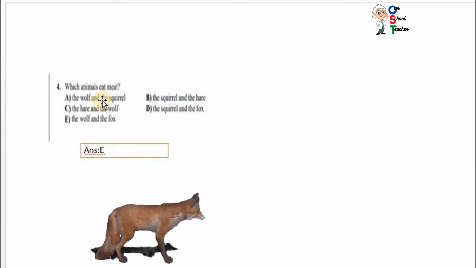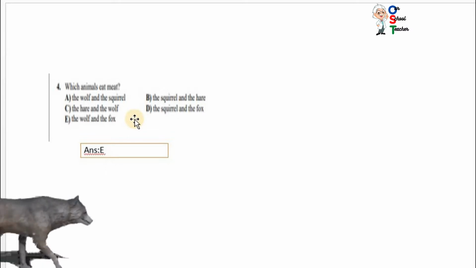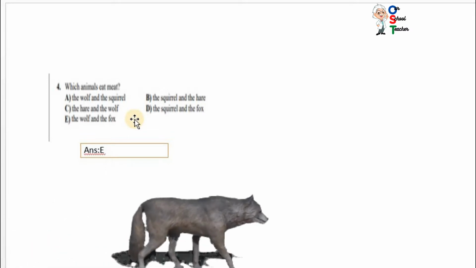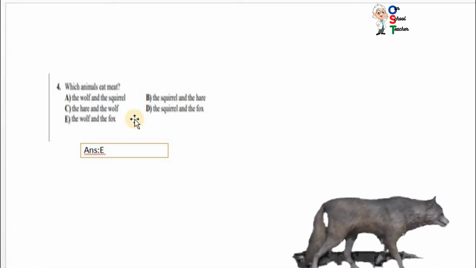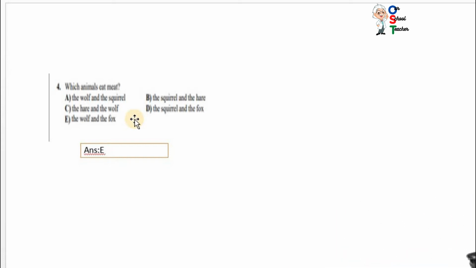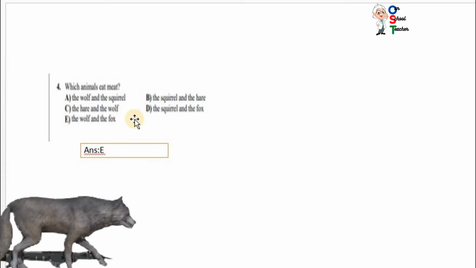Now move on next. Which animals eat meat? Now I would like to give some information about the animals. On the basis of food, we can divide animals into 3 categories: herbivore, carnivore, omnivore. Herbivores are those animals that eat plants only.